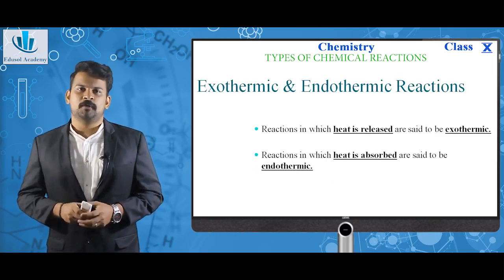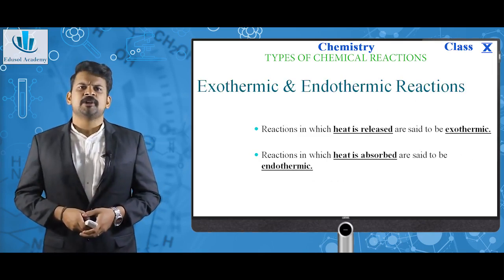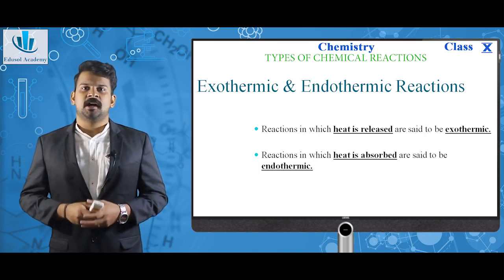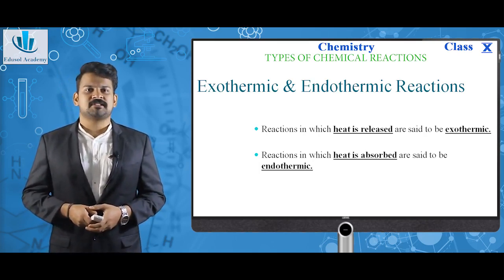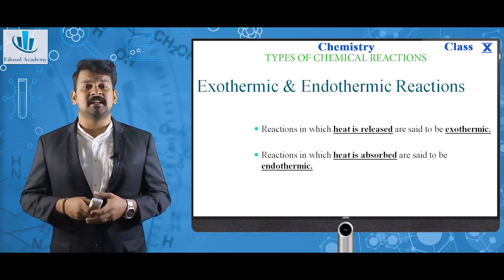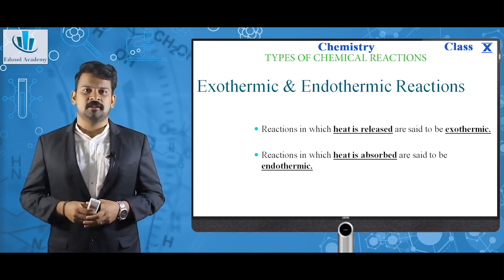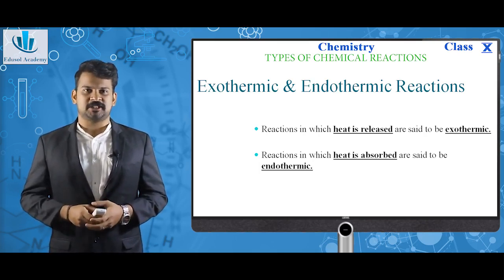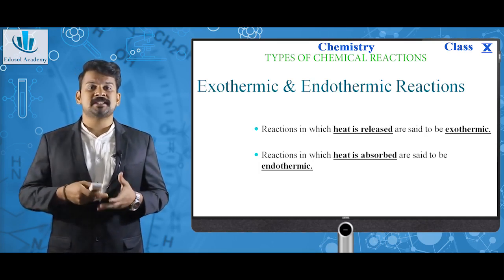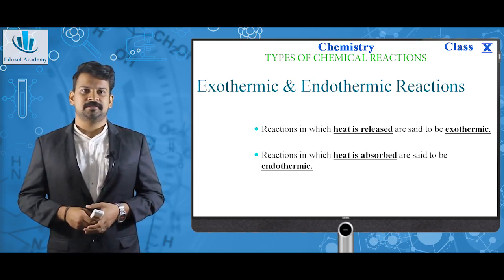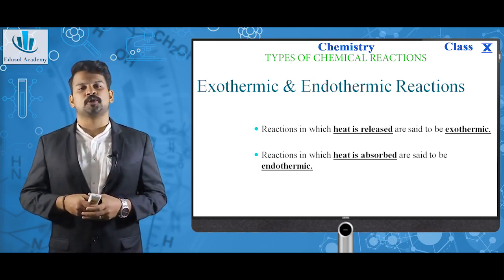And finally, we are moving to the last topic, exothermic and endothermic reactions. Reactions in which heat is released are said to be exothermic. As you can recollect, in the first stage we explained the liberation of heat in certain reactions. So such kind of reaction releases heat, which is called exothermic reactions. Similarly, you can also recollect reactions which use heat to undergo that reaction. So reactions in which heat is absorbed are called endothermic reactions.